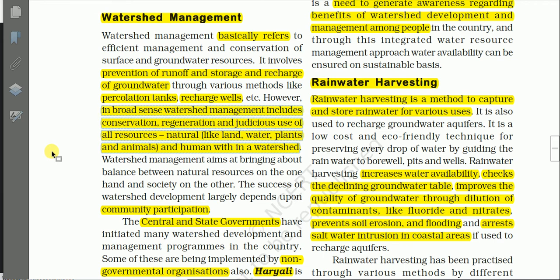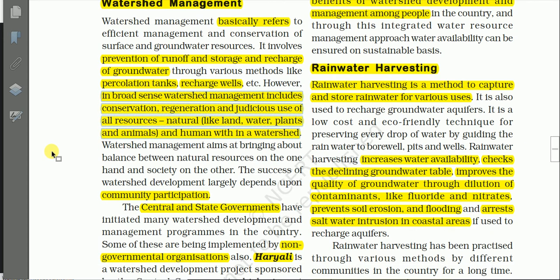So watershed management means conservation, regeneration, that is restoration of the fragile environment, then judicious use of all resources, that means wise use of all resources, including natural resources and the human resources found within the watershed. It includes conservation of natural resources like land, water, plants, animals. It also includes these human resources inhabiting within the watershed. So this is the broader definition of watershed management.